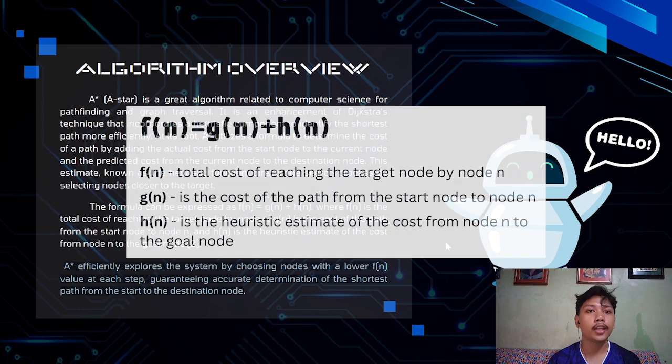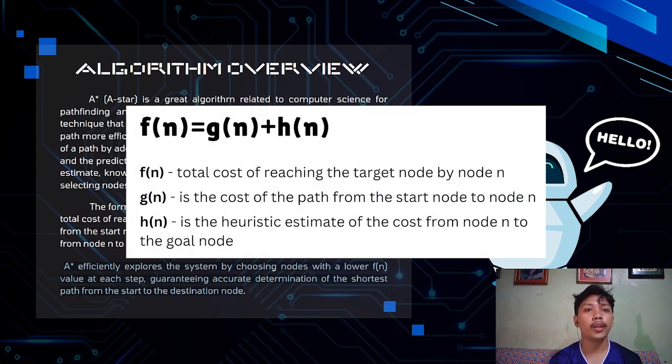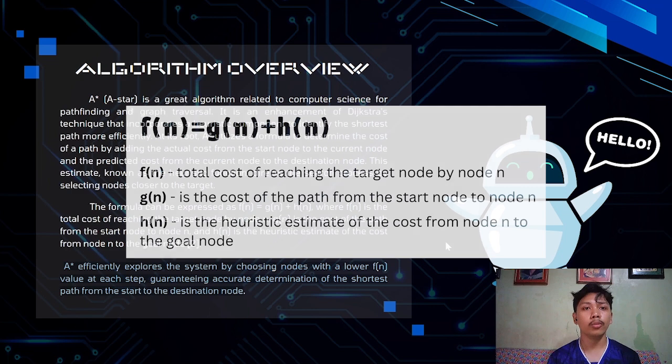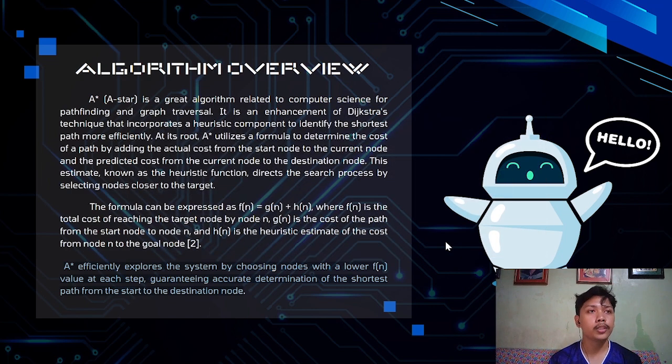The formula can be expressed as f(n) = g(n) + h(n), where f(n) is the total cost of reaching the target node by node n. g(n) is the cost of the path from the start node to the node n. h(n) is the heuristic estimate of the cost from the node n to the goal node. From this formula, the estimate is known as the heuristic function.